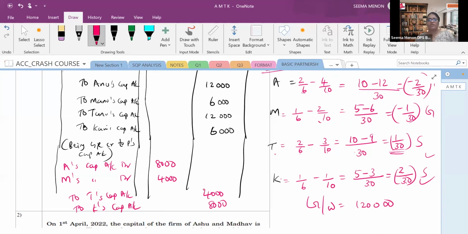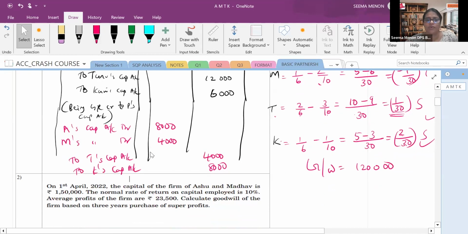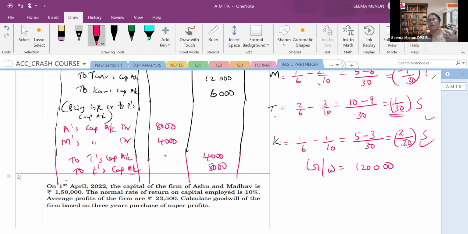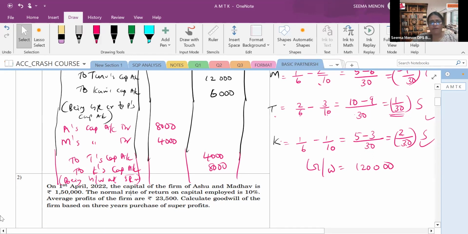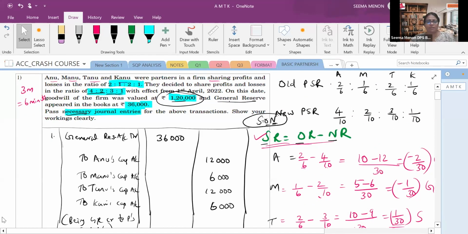Being goodwill distributed in the partners' sacrificing ratio, or being goodwill adjusted through sacrificing ratio. That sacrificing ratio is major. Whenever there is a change, sacrificing partners will get from the gainers. So being goodwill adjusted in sacrificing ratio. That should be the narration. Clear? Yes. You can go through the question. Any doubt you can ask. I hope this 3 mark question you can easily score.